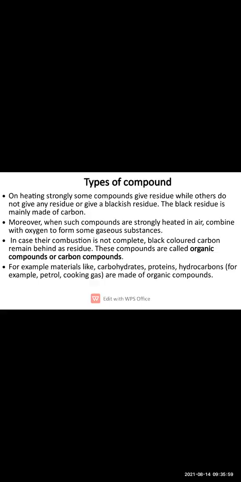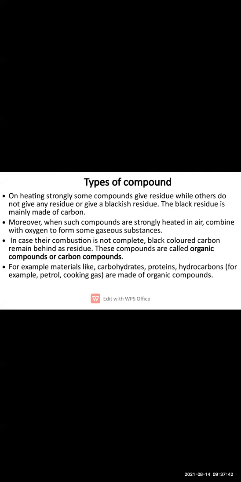When you heat some sugar in a bowl, you will see that the substance will melt and afterwards it will get converted into a blackish color. That blackish residue is nothing but carbon.